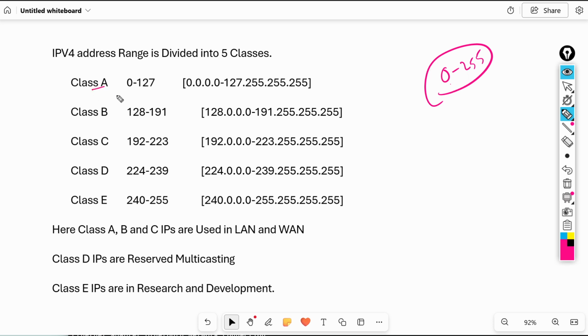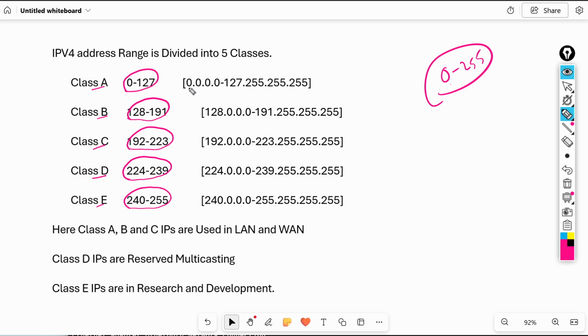Class A, Class B, Class C, Class D, and Class E. Class A range is 0 to 127. Class B range is 128 to 191. Class C range is 192 to 223. Class D range is 224 to 239. Class E range is 240 to 255. This is brief, but if you want to understand clearly, if you want the complete range, this is the range.